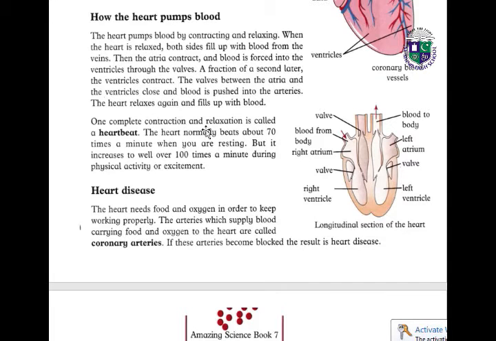One complete contraction and relaxation is called a heartbeat. The heart normally beats about 70 times a minute when you are resting, but it increases to well over 100 times a minute during physical activity or excitement.